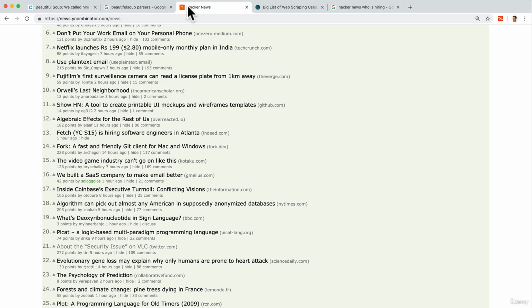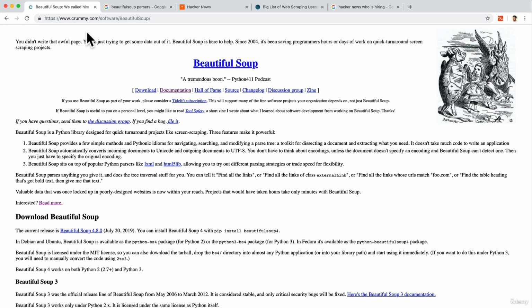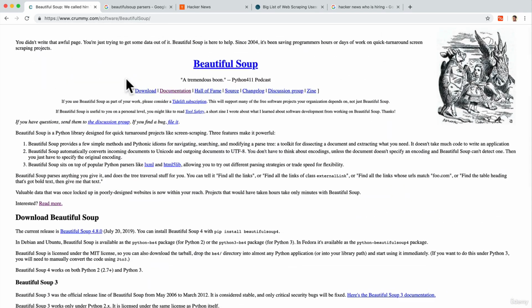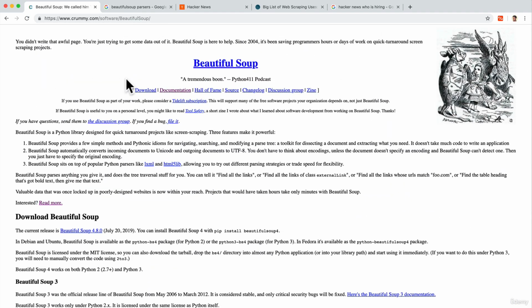In order for us to scrape this website, we want to use a tool called Beautiful Soup. And Beautiful Soup is a library that we can use in Python to scrape websites. They have a very old school website here, but it's a very useful tool that most web scraping projects use.